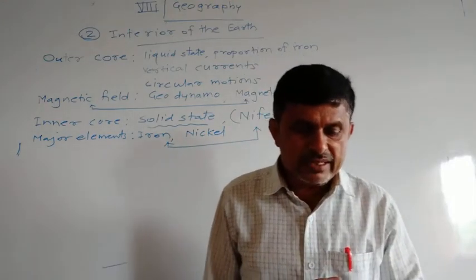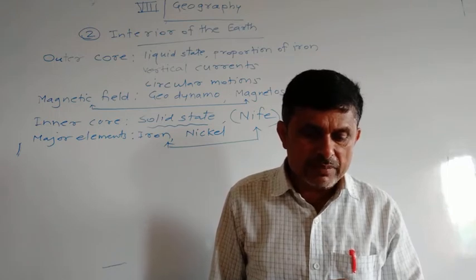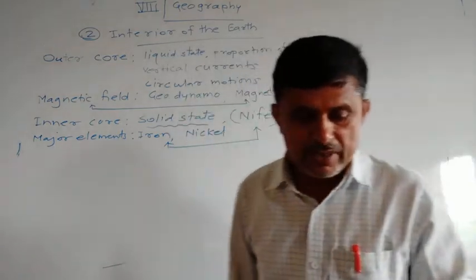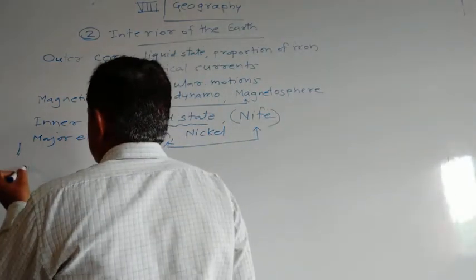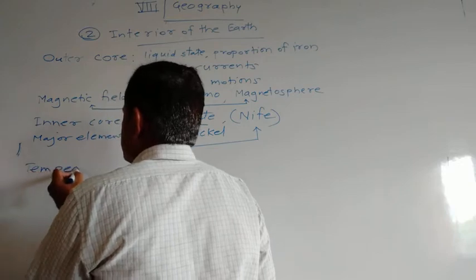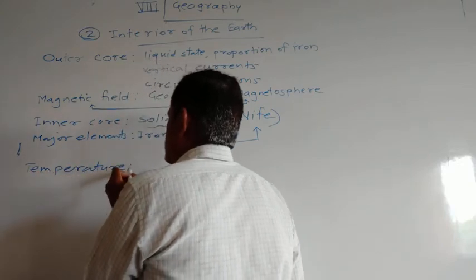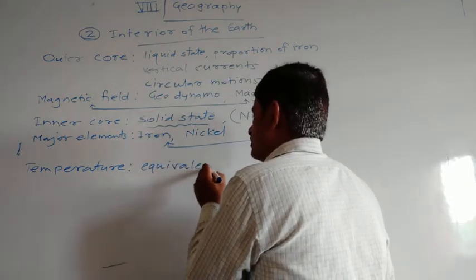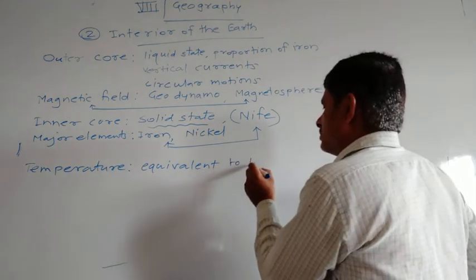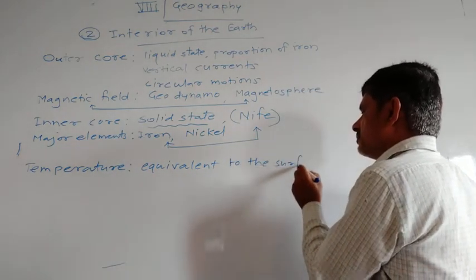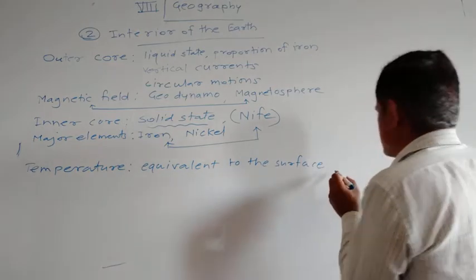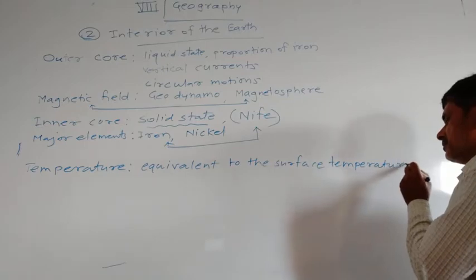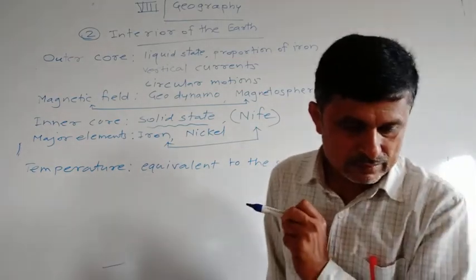The temperature here is almost equivalent to the surface temperature of the sun.